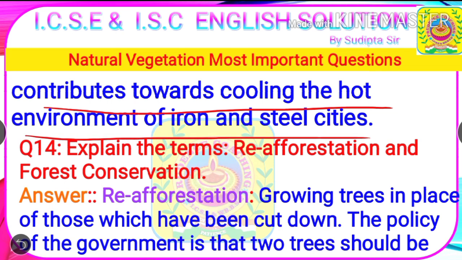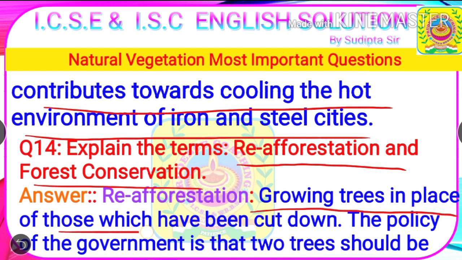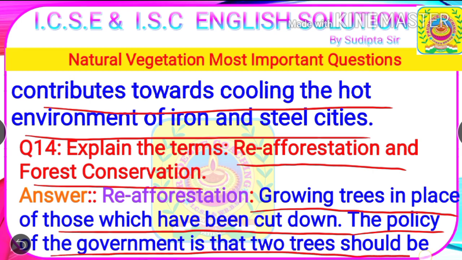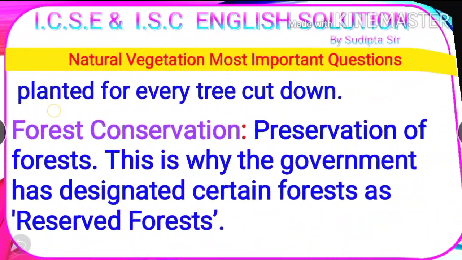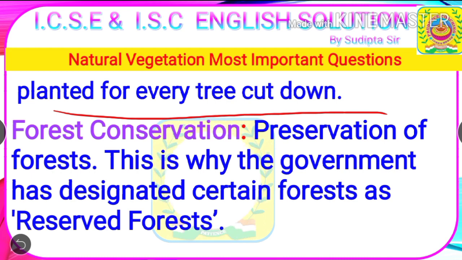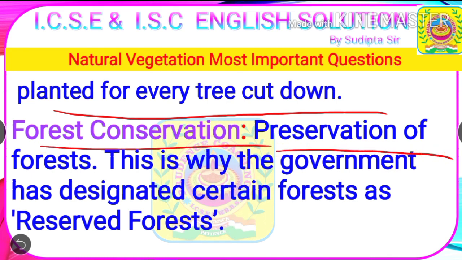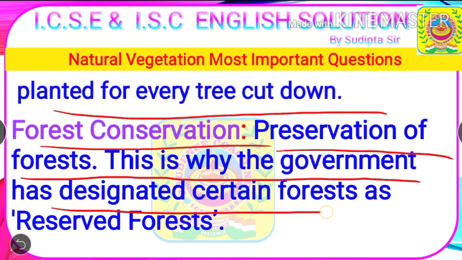Next question. Explain the terms reforestation and forest conservation. Answer. Reforestation means growing trees in place of those which have been cut down. The policy of the government is that 2 trees should be planted for every single tree cut down. Next, forest conservation. Prevention of forest destruction is known as forest conservation. This is why the government has designated certain forests as reserved forests.